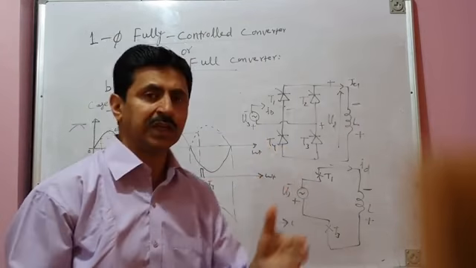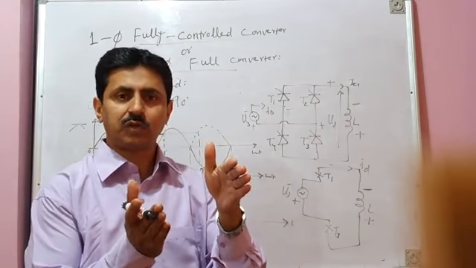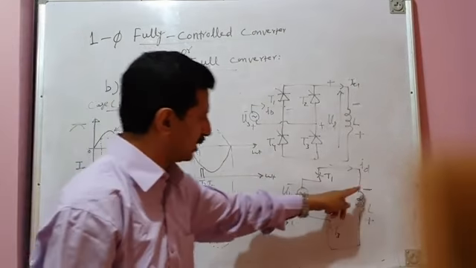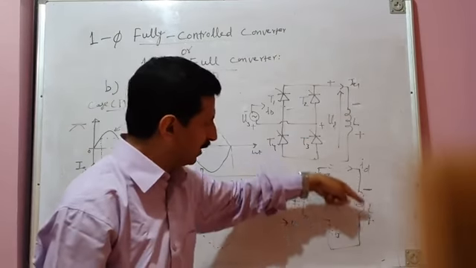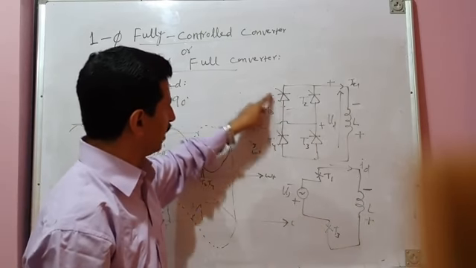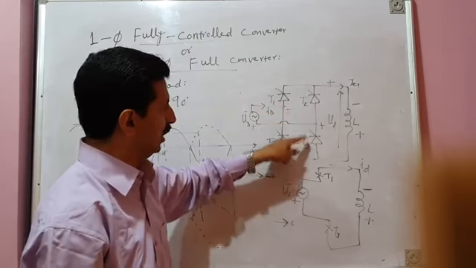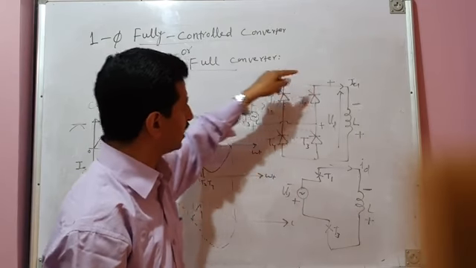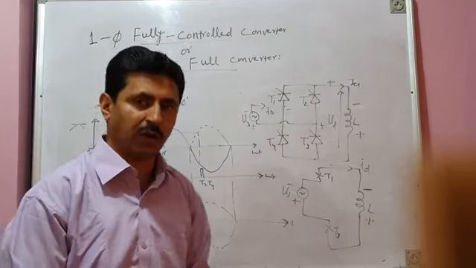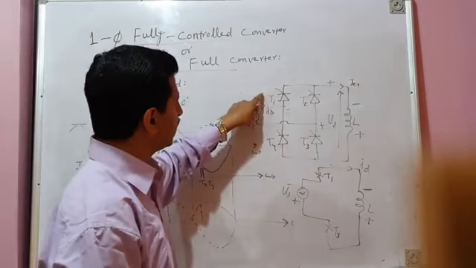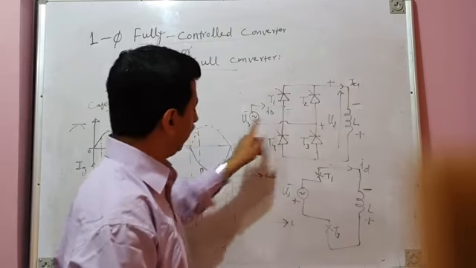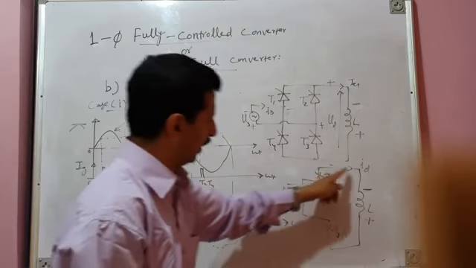Previously, when it was storing energy, voltage across it was positive. And when it has to release energy, voltage across it has to become negative. And now it releases the energy. The same pair of devices will continue. No freewheeling path will be provided by this arm or by this arm, because T2 and T4 both are off. They are waiting for the firing pulse. So since T1 and T3 were already conducting, they will continue to conduct even after pi, from pi to pi plus alpha, like this.